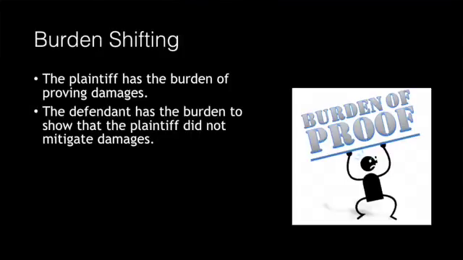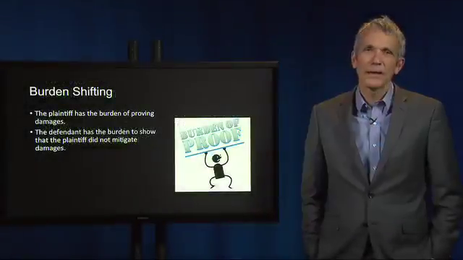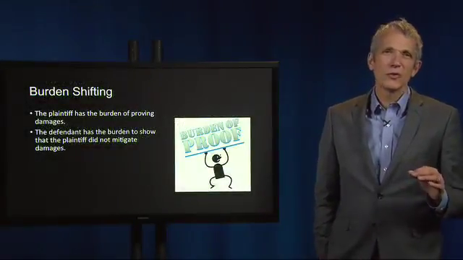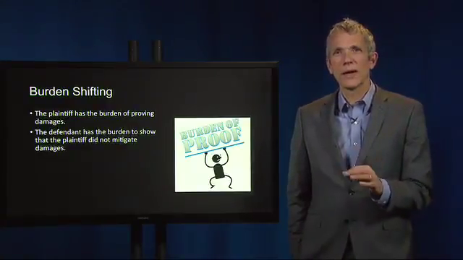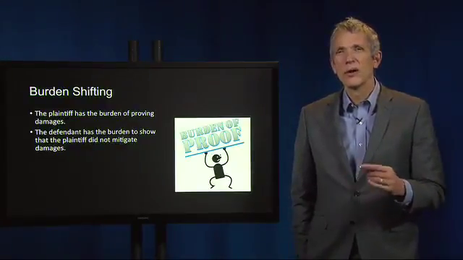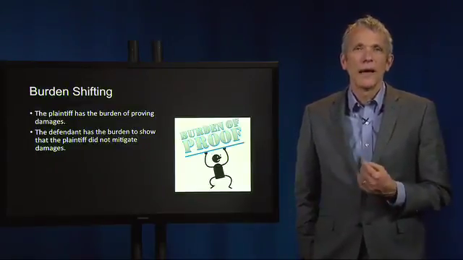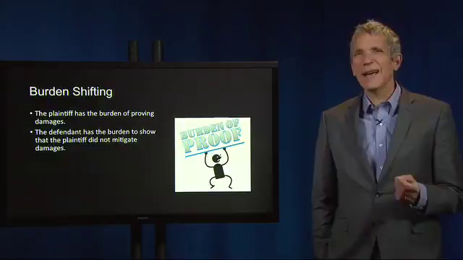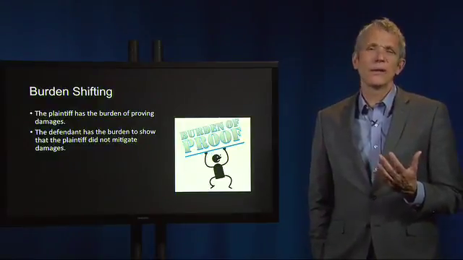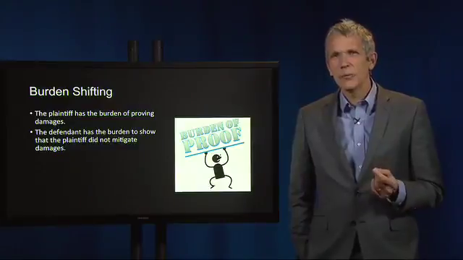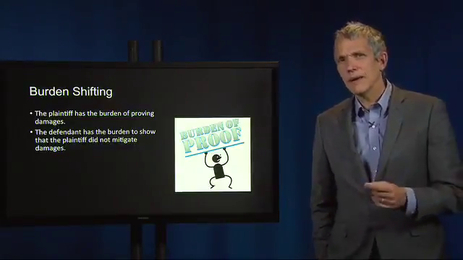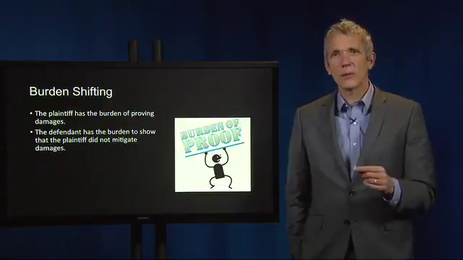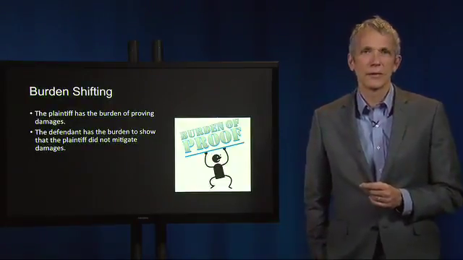Let's look at the burden in American Mechanical and how it shifts. First, the plaintiff has the burden of proving damages, but the defendant has the burden to show that the plaintiff did not mitigate damages. Thus, the court uses the mitigation rule to shift the burden to prove the market value of the property at the date of breach from the plaintiff to the defendant. At trial, the defendant might not have known that it had this burden because the law was not well enough established. Arguably, it would have been more appropriate for the appellate court to remand for a new trial to see if Union could establish American's failure to mitigate damages.